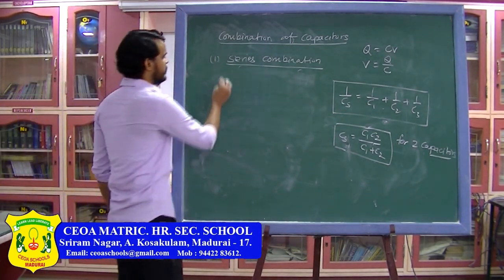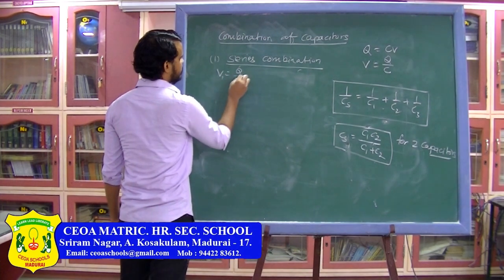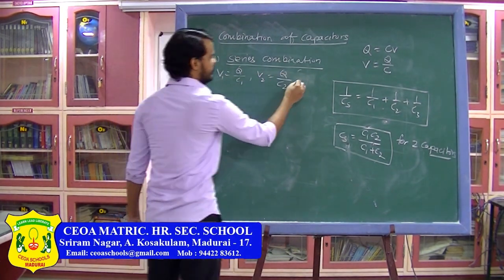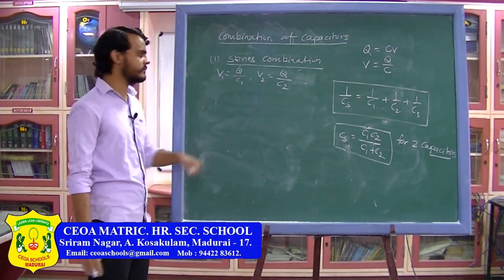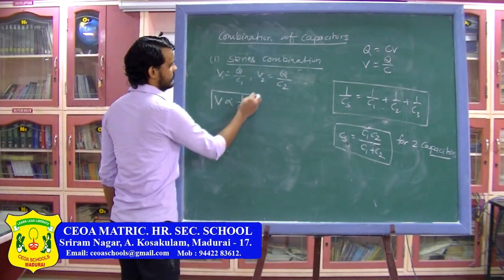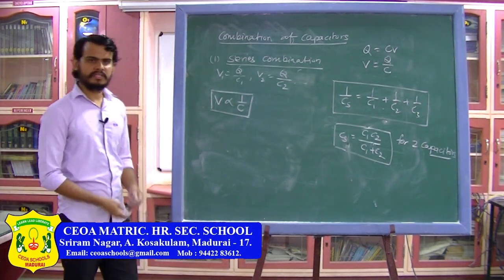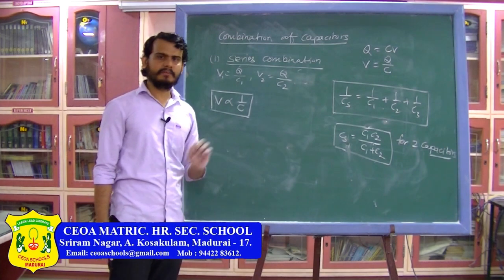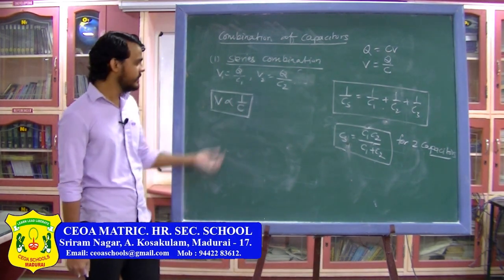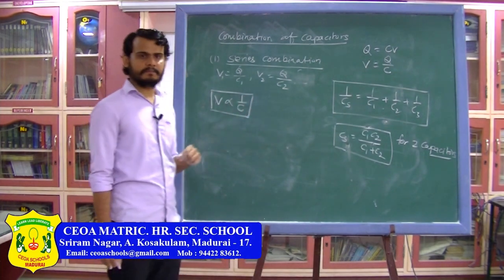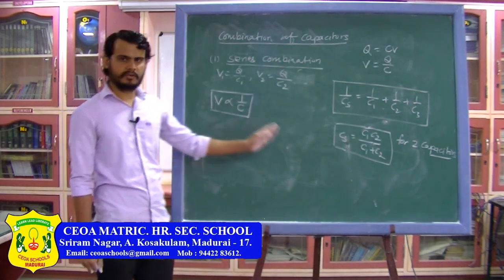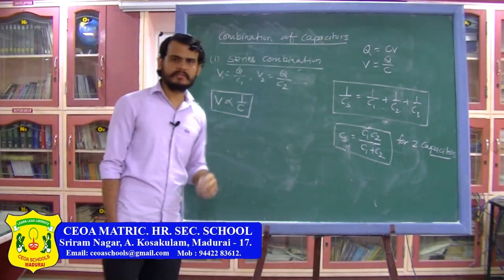Now the V1 can be written as Q divided by C1, V2 can be written as Q divided by C2 and V3 can be written as Q divided by C3. So here I can write V is directly proportional to 1 upon C. So in series combination, the charge on all the capacitors is the same, but the potential is different and the potential of the capacitor is directly proportional to the inverse of the capacitance. So the more the capacitance, the less will be the potential across the capacitor in series combination. So this is the result which you can remember.